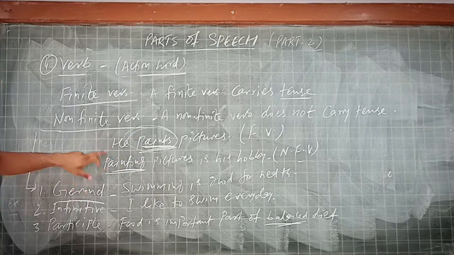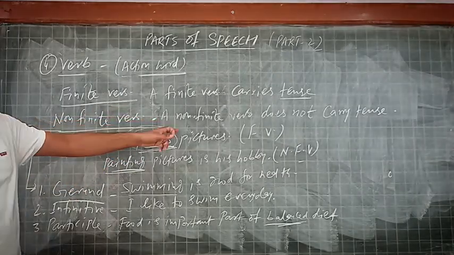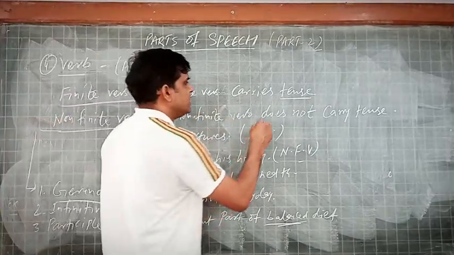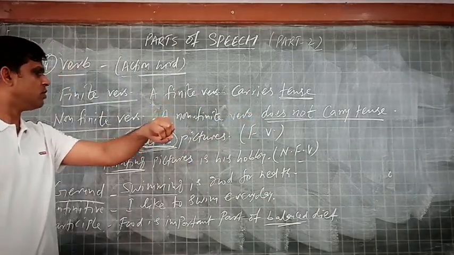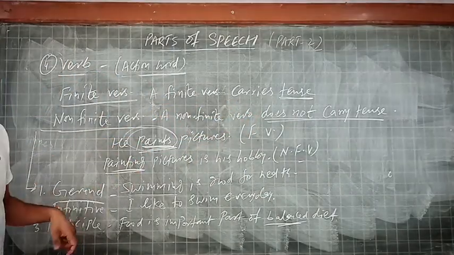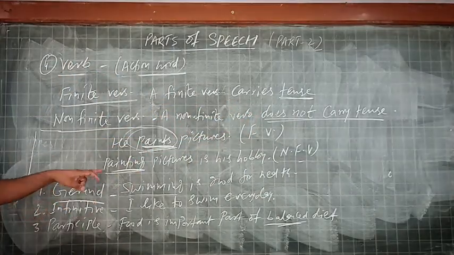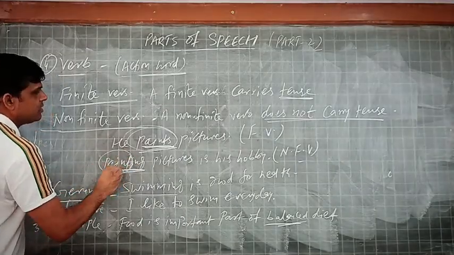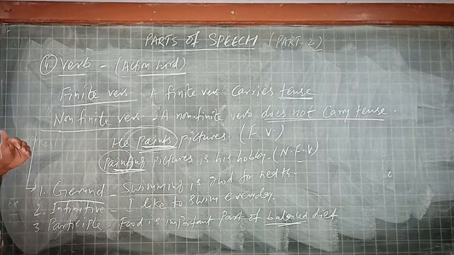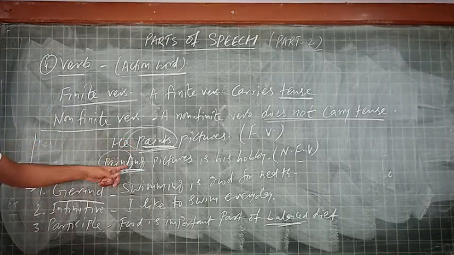In another sentence, non-finite verbs. A non-finite verb doesn't carry tense. इसमें tense नहीं होता. Painting pictures is his hobby. Here the word paint is a verb, but it is not used as a verb here.